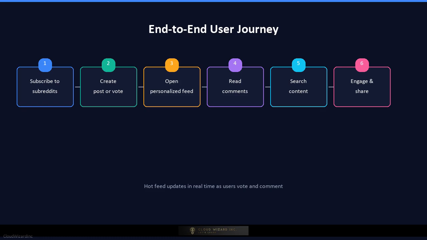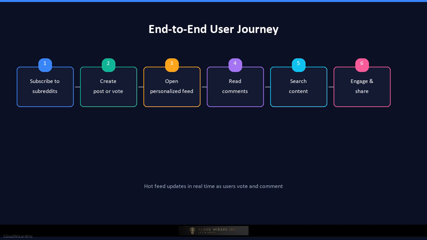Let's trace the end-to-end user journey. Imagine a user named Alex opens Reddit after work. Alex is subscribed to programming, gaming, and science subreddits. The feed service loads Alex's personalized hot feed in under a second, mixing posts from subscribed communities and ranked by the hot algorithm. Alex sees an interesting post, clicks it, and the post service returns the content plus the top comment thread. Alex upvotes the post and the vote service records it instantly, updating the score and the feed cache.